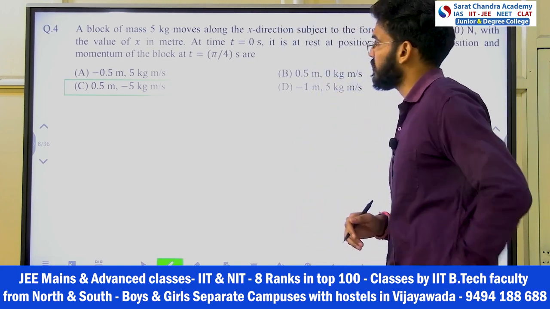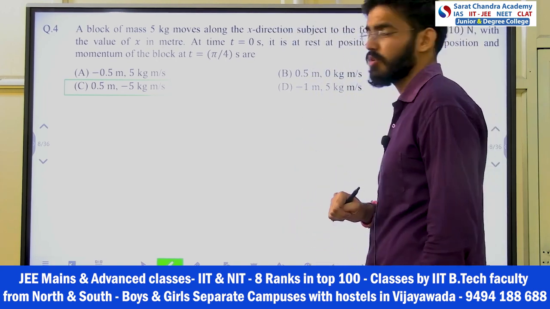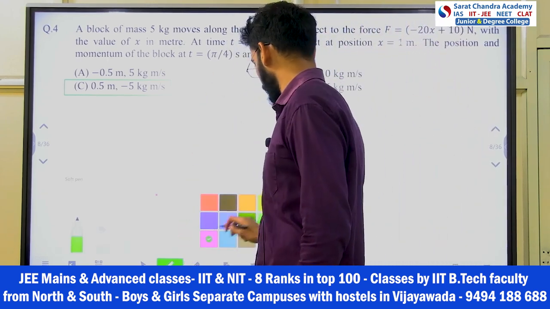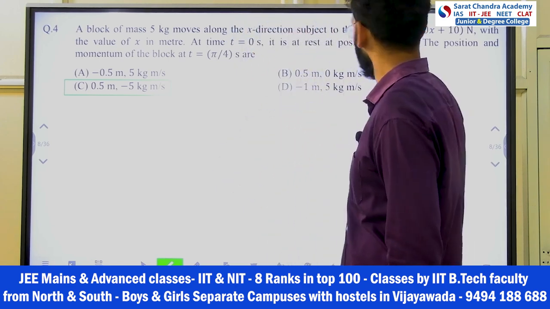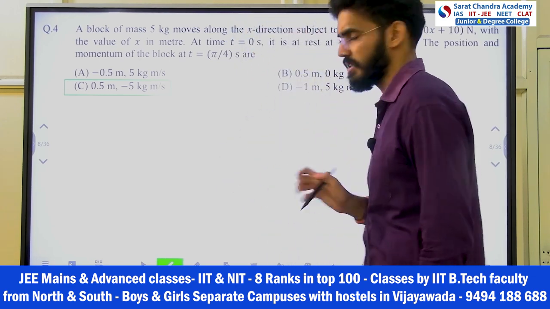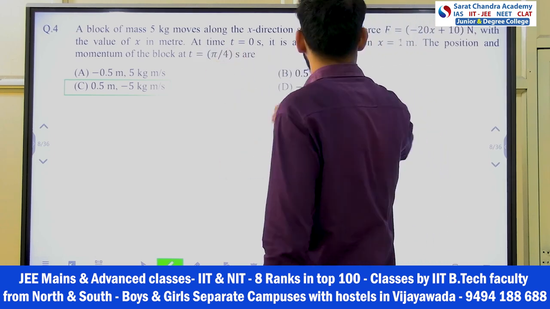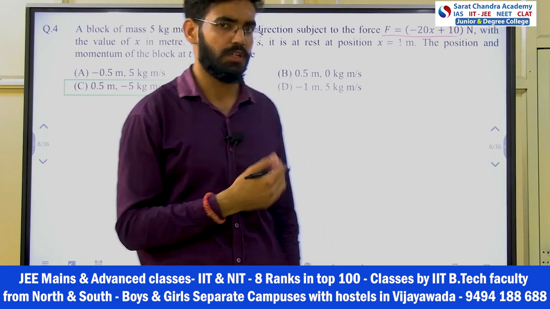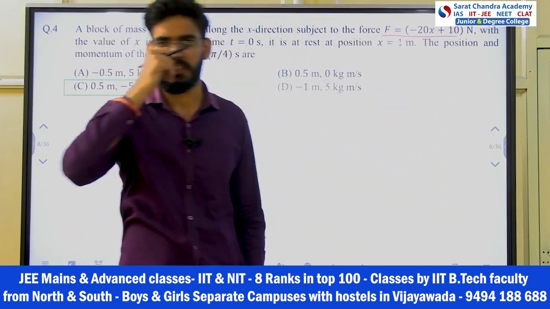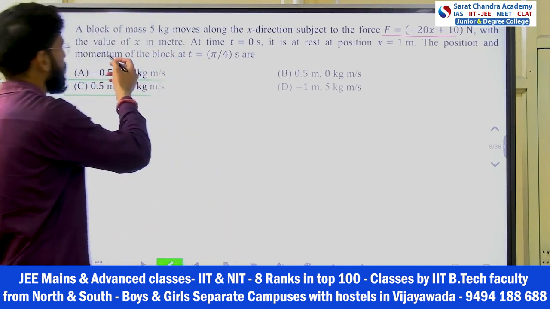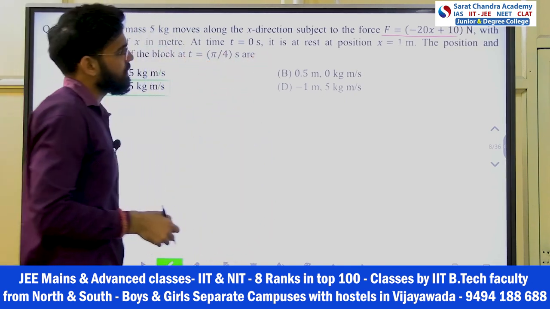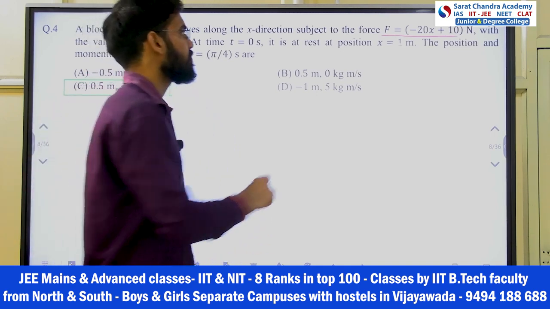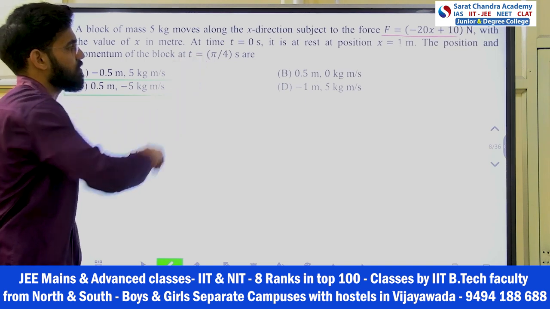Okay, so in this question, this is from SHM only. Simple harmonic motion, not that much hard question, easy only. We should also do one question like that in your notes, because this is basically displacing your mean position, okay, nothing else. Here he is saying, a 5 kg mass block is under the influence of force equal to minus 20x plus 10, okay. Generally force is proportional to x, here there is a constant also, means mean position is displaced, right, that's all. With the value of x in meter, at t equal to 0, it is at rest at position x equal to 1. Rest means what? Extreme position, right? Find the position and momentum of the block at t equals to pi by 4 seconds.